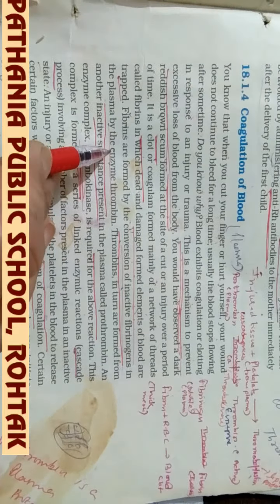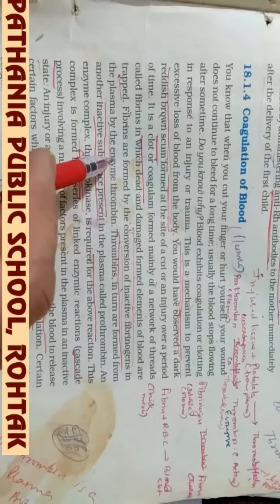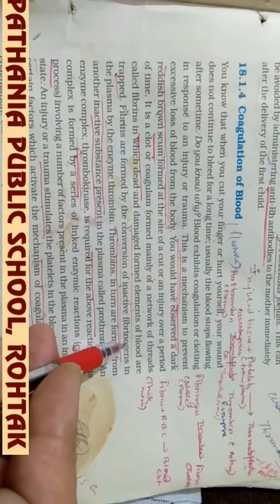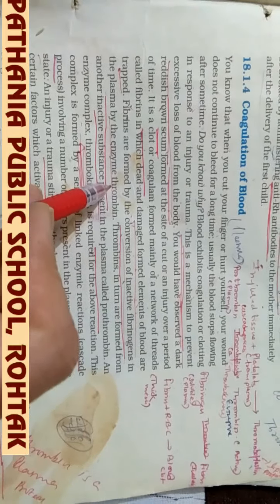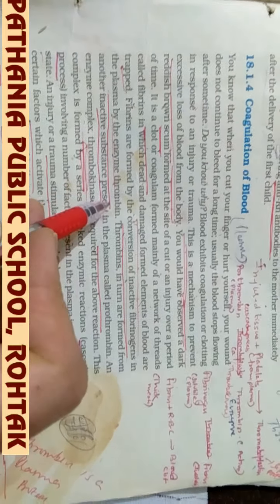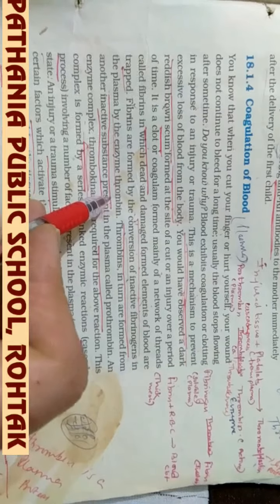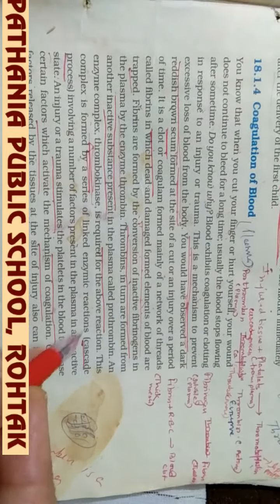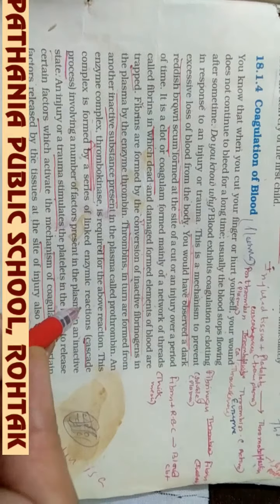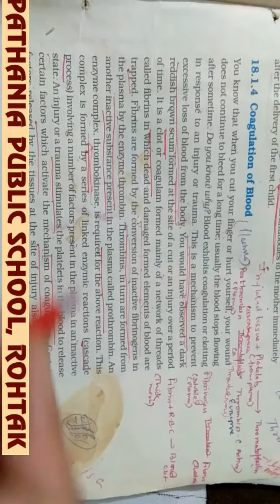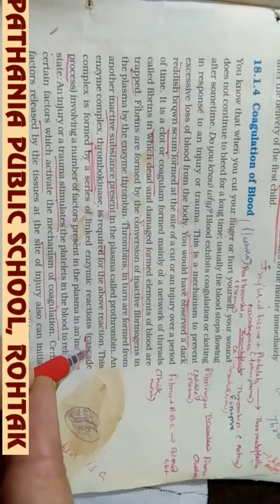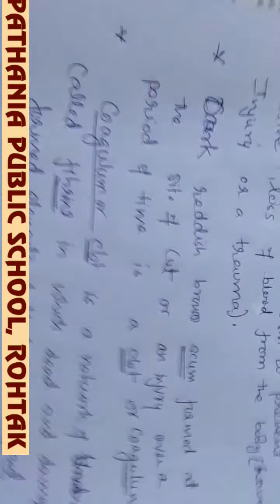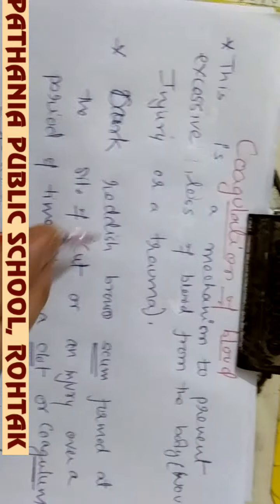Now, how is this fibrin formed? Fibrin is formed from the inactive fibrinogen in the presence of the enzyme thrombin, and the formation of thrombin involves a complete series of enzyme linked reactions, called the cascade process, that I am going to discuss systematically in the form of notes.